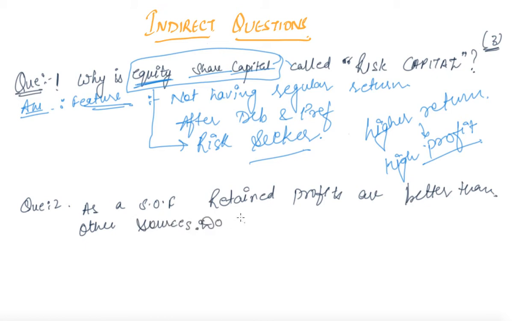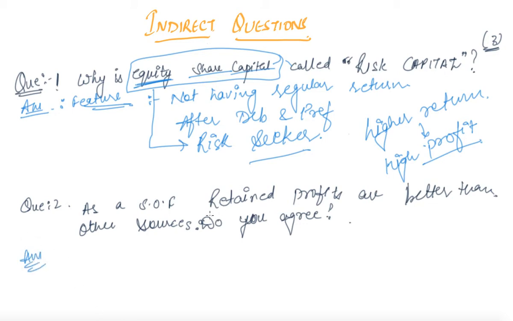Do you agree? If yes, then give your view and explain the statement. So how are you going to attempt this question?